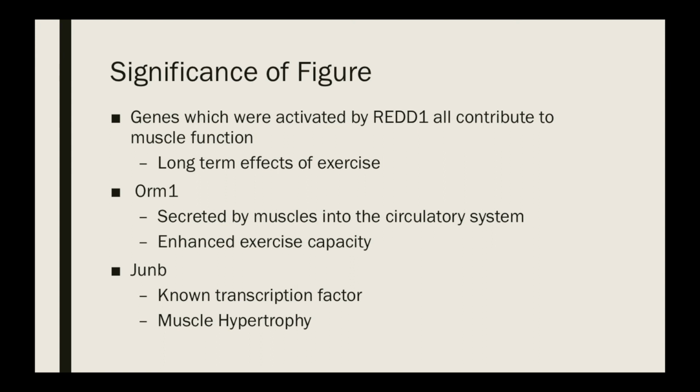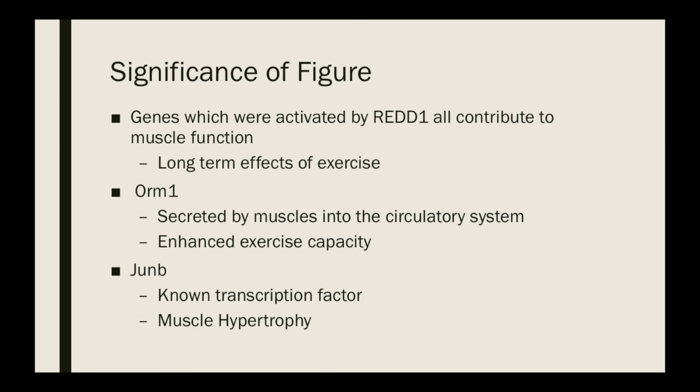One gene that was looked at in particular, and is part of the RED1 gene expression signature, is ORM1. ORM1 produces a protein which is secreted by the muscles into the circulatory system. This secreted protein then enhances the exercise capacity of muscle tissue.